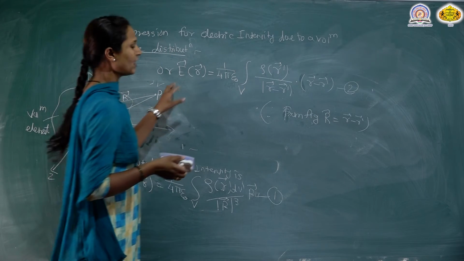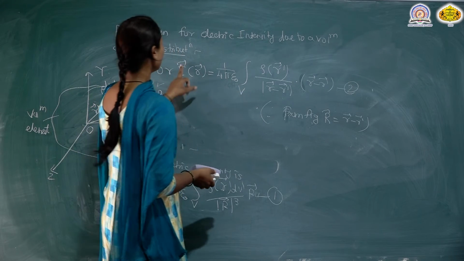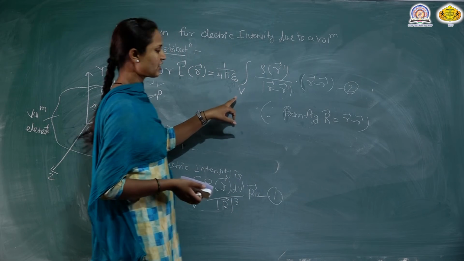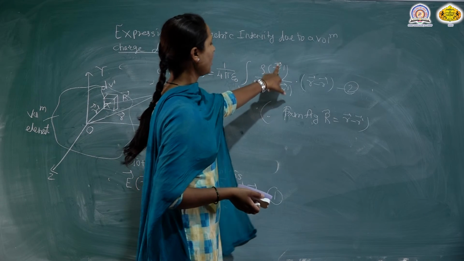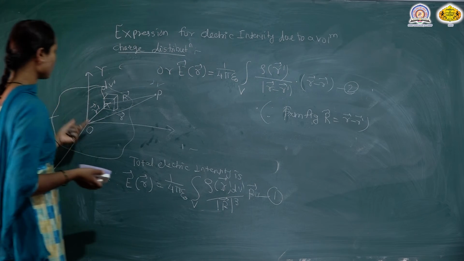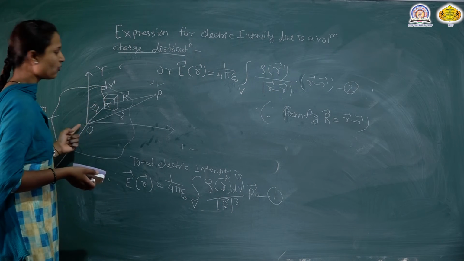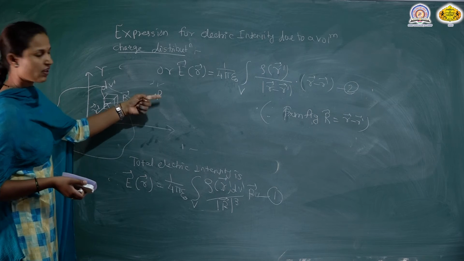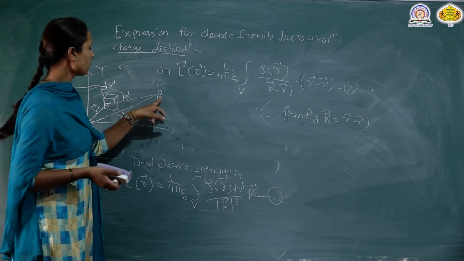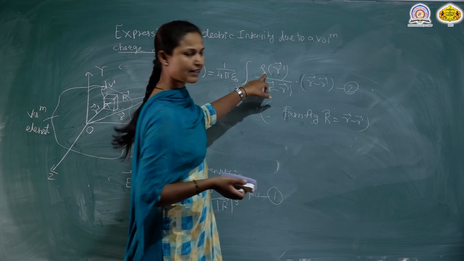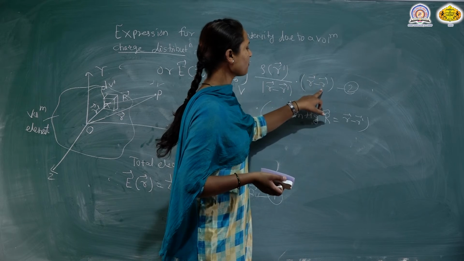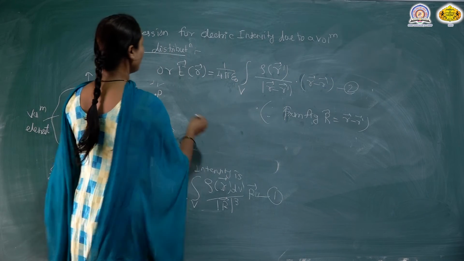This is the total electric intensity E vector of R vector, equal to 1 upon 4 pi epsilon naught, the integration over V of rho of R dash vector upon the magnitude of R vector minus R dash vector, into R vector minus R dash vector. Here the distances are from the origin to the volume element and from the origin to the position point. We have to find the electric intensity at the position point P.